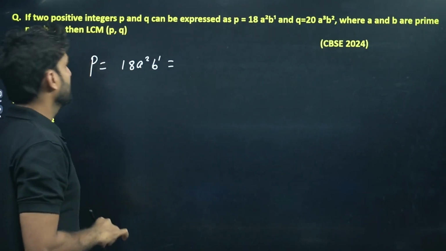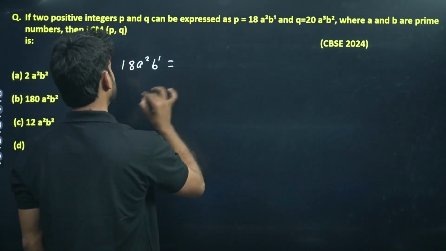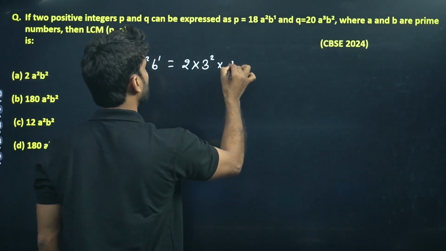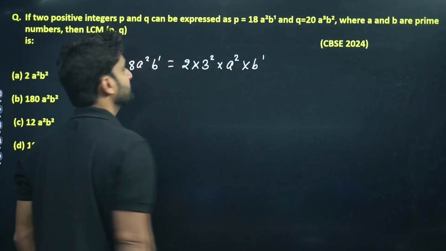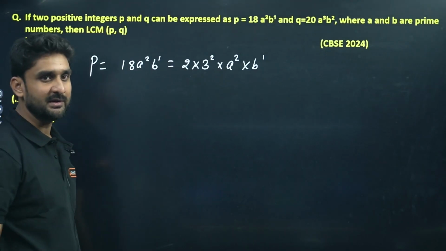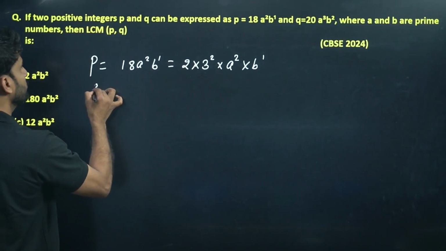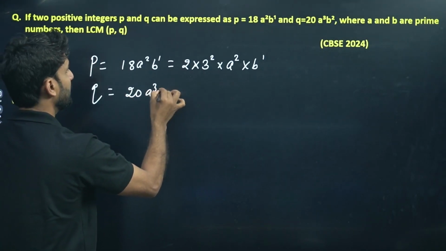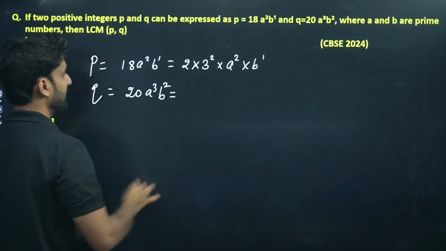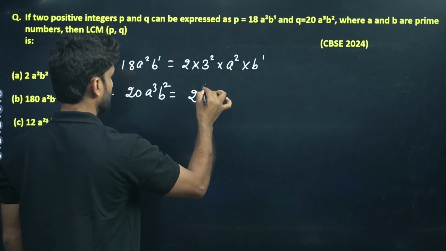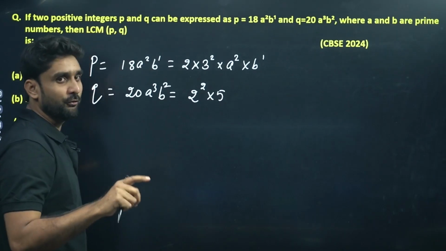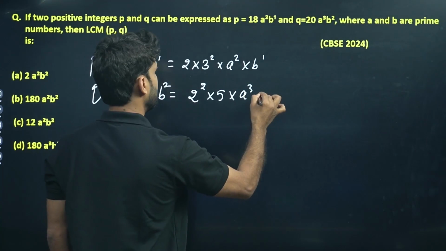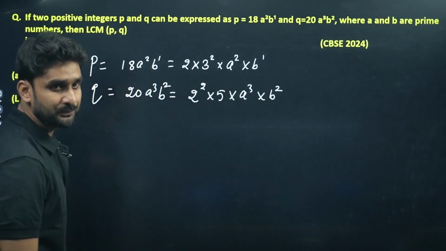It can also be opened as 2 into 3 square into a square into b to power 1. Hope you understood. 3 square means 9, 9 times 2 is 18, right? And Q is 20 a cube b square, and it can be written as 2 into 2 into 5, 2 to power 2 is 4, 4 times 5 is 20, right? And into a cube into b square, right? Hope you understood.